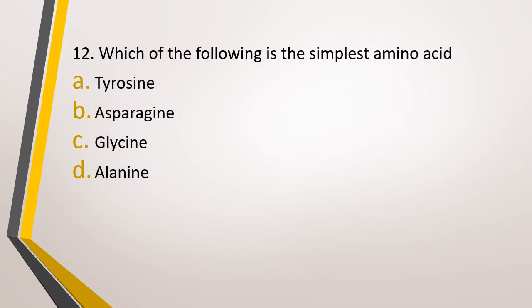Question number 12. Which of the following is the simplest amino acid? Option A, tyrosine. Option B, asparagine. Option C, glycine. Option D, alanine. Which of the following is the simplest amino acid? The correct answer is option C, that is glycine is the simplest amino acid.